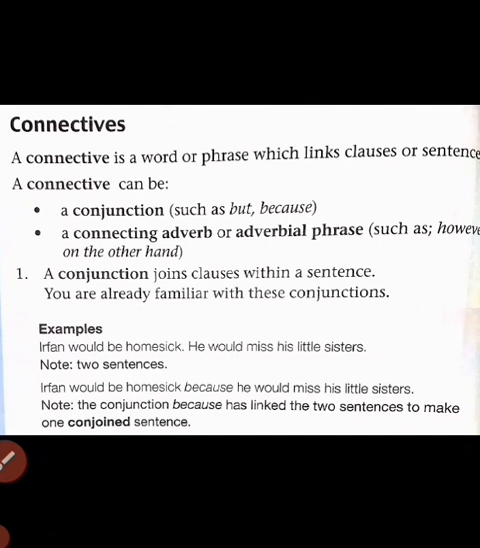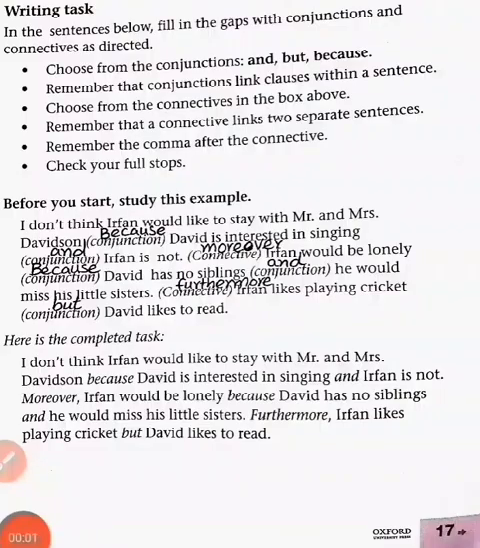What is conjunction? A conjunction joins clauses within a sentence. A connective is a word or phrase which links different clauses or sentences, and a conjunction joins clauses within a sentence. So let's do the bookwork. Open page number 17 now.